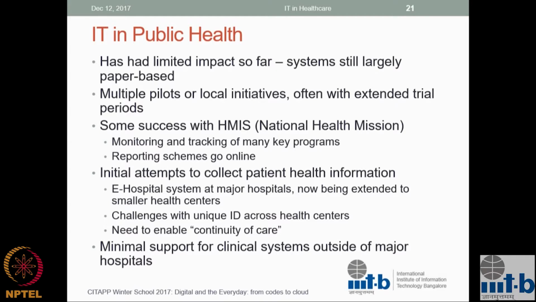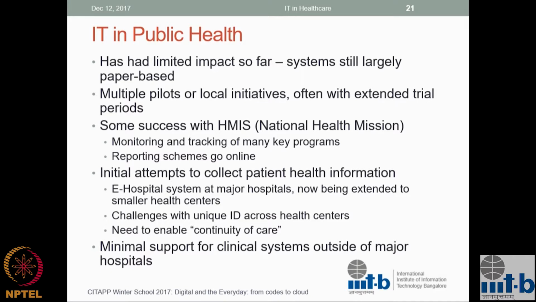So the solution to this might be to look at public health programs as an example and do targeted intervention of IT, which is largely what is happening. How do you take some part of the public health program and improve its functioning? That will have some impact, some improvement. It is probably still limited at this point. And maybe we'll look at some of the challenges in a minute.